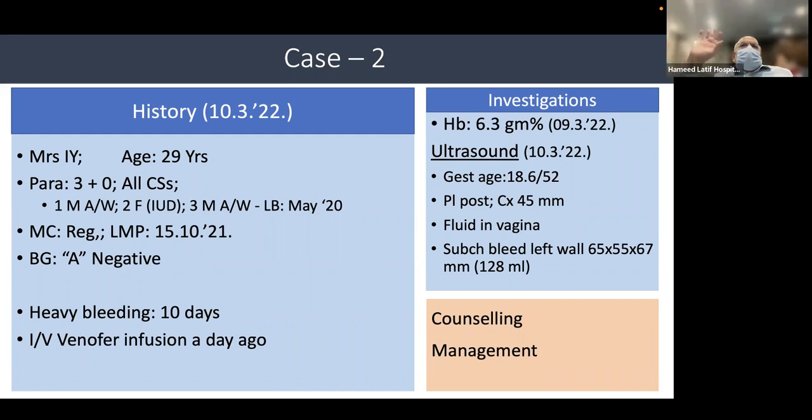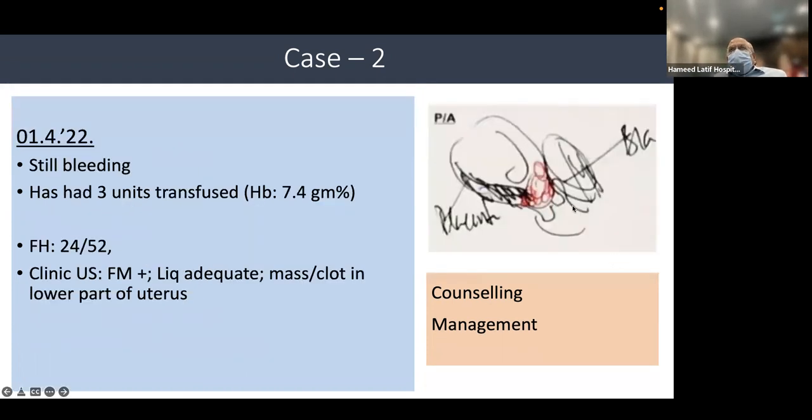Now, this is the patient who had a large hematoma. She was bleeding and she had bled to the extent that the hemoglobin had come down to 6.3 grams. And she came from outside the city. And this was the situation. Now, how are we going to counsel? Because there is a considerable amount of blood inside, and there is a large clot. If you look at this picture, this is the clot in the uterus. Placenta is in the upper segment, in the mid-uterine upper segment. This is bladder, this is the clot.